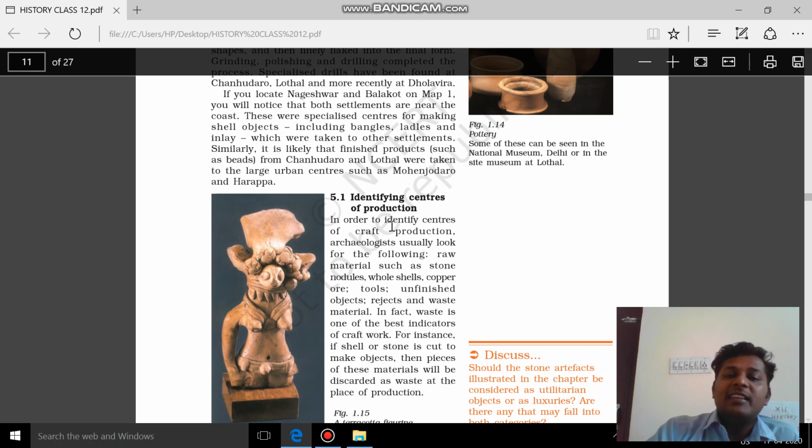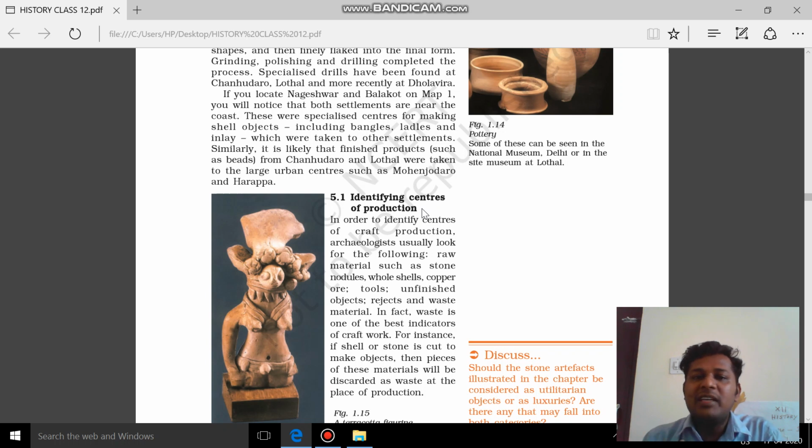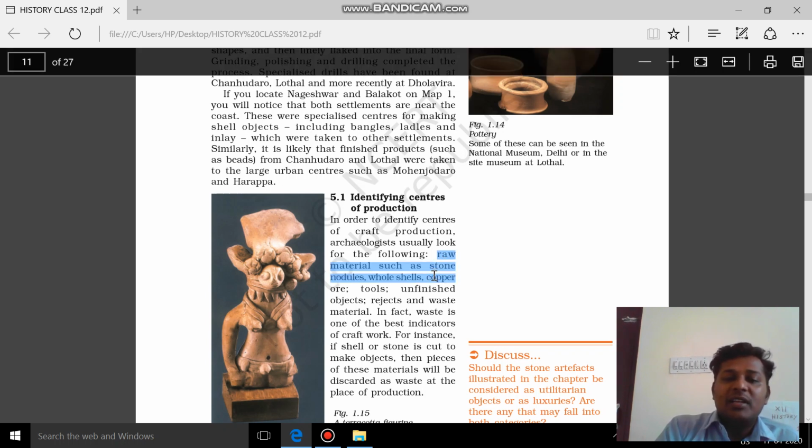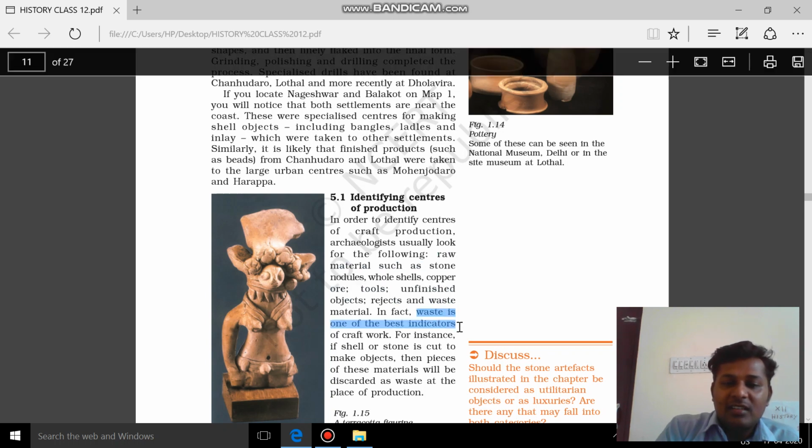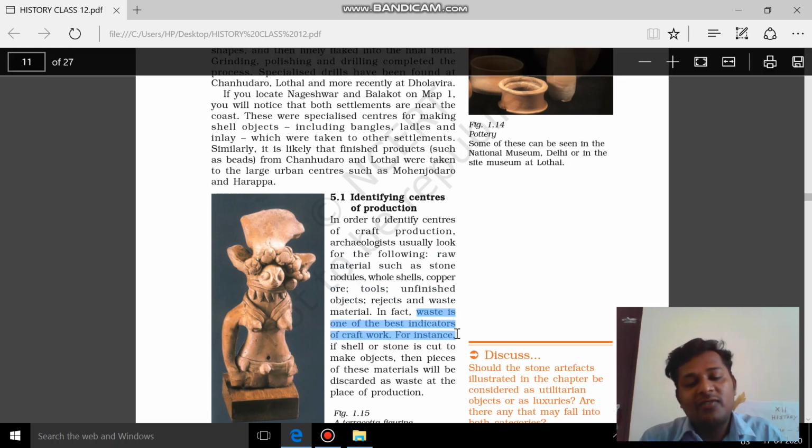Now the last one, identify the centers of production. How can we identify, meaning in this area, in this settlement, shell making, bead making, craft production is all happening, how do we know? How can we identify? We can identify this. Archaeologists have got some methods to identify whether this place was specialized in craft production or not. It is done by collecting the raw materials in that place, like nodules or tools or unfinished objects. So this is very important. In fact, the waste is one of the best indicators of craft work.